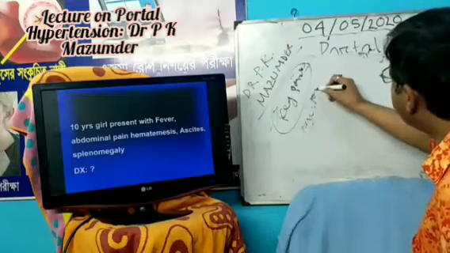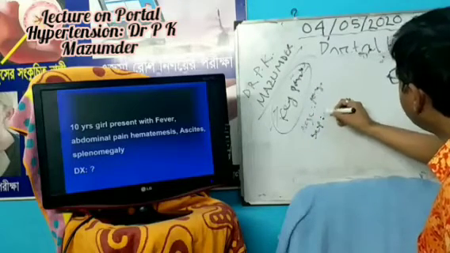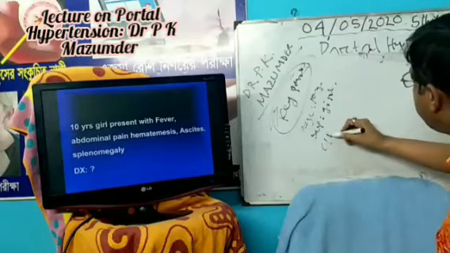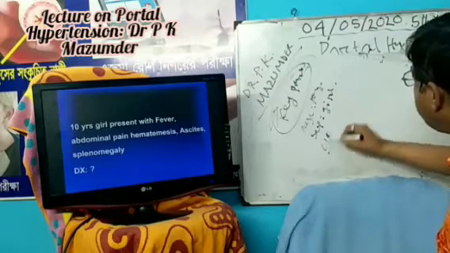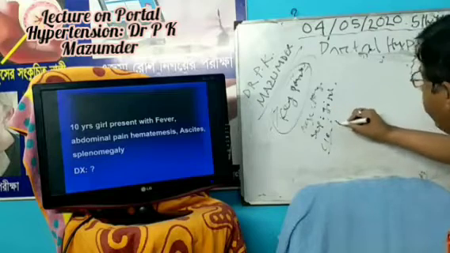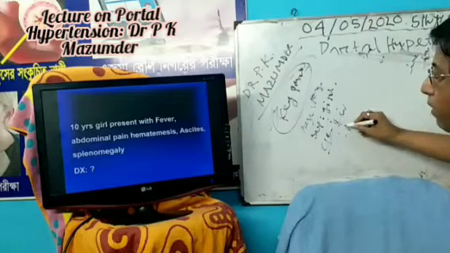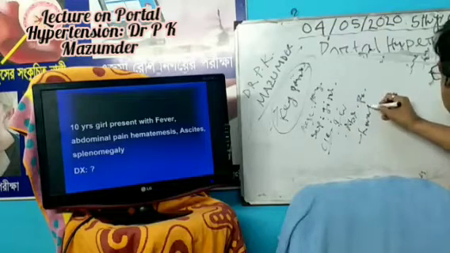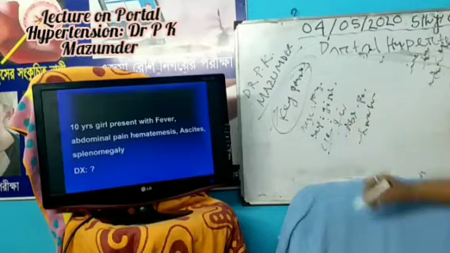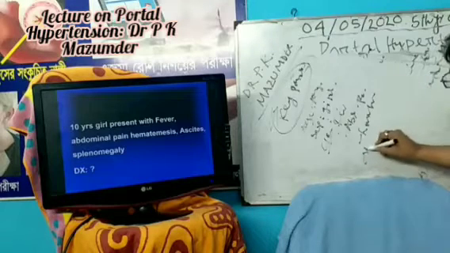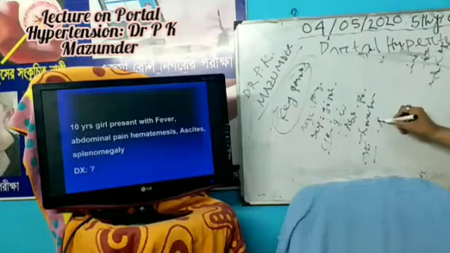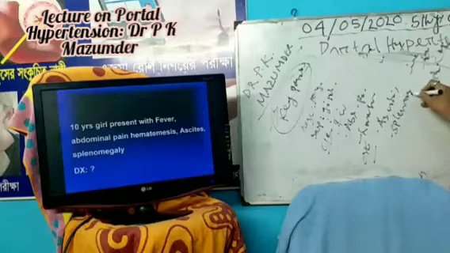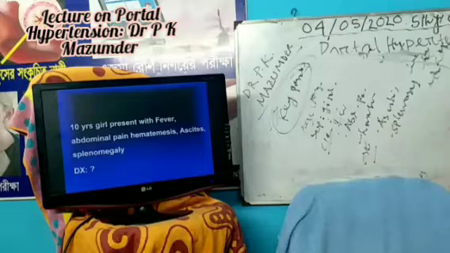Age 10 years, sex girl, clinical features or presentation. So the chief complaints: fever, abdominal pain, hematemesis. And on examination, you find ascites and splenomegaly. Write it down in this way.